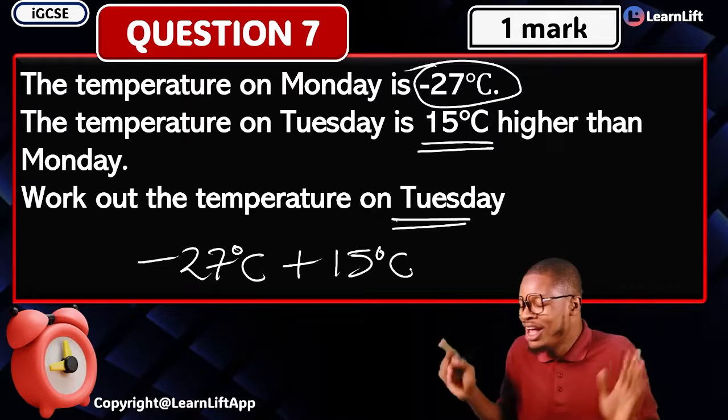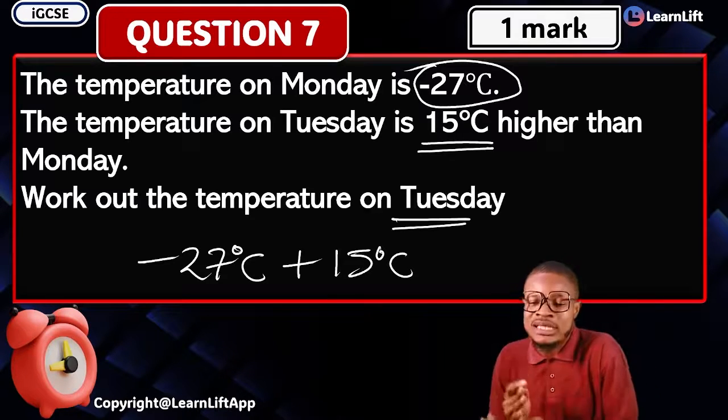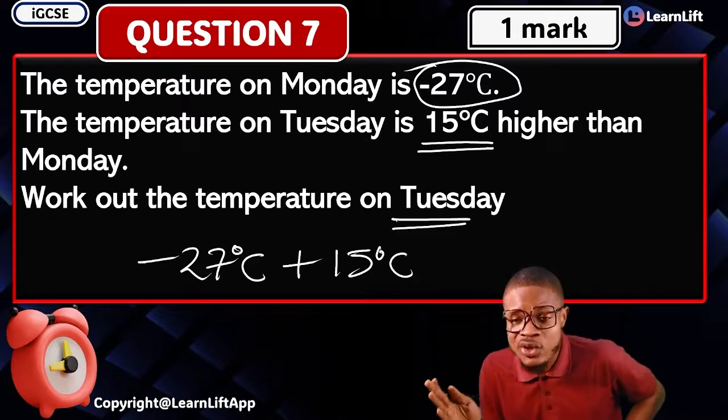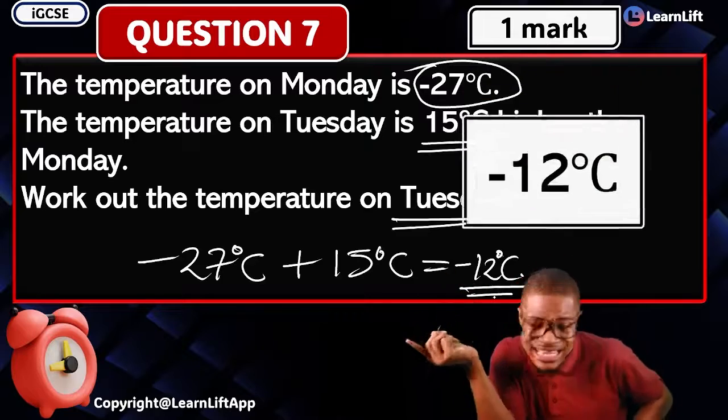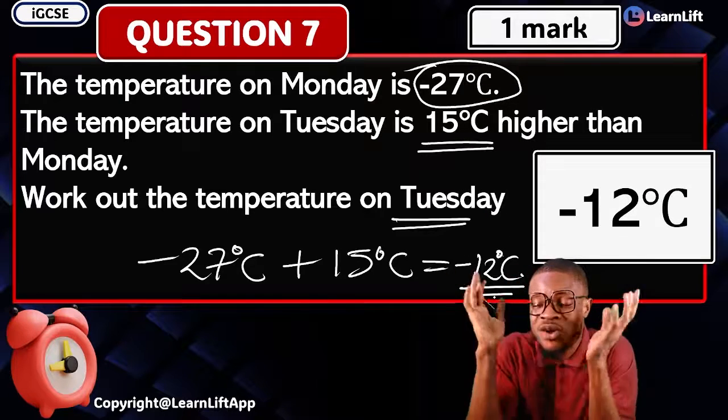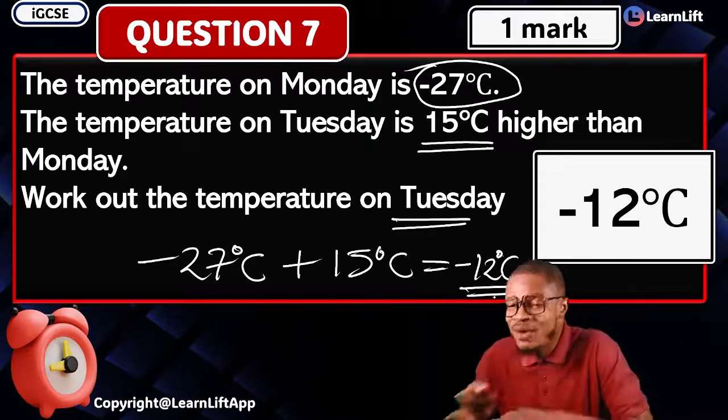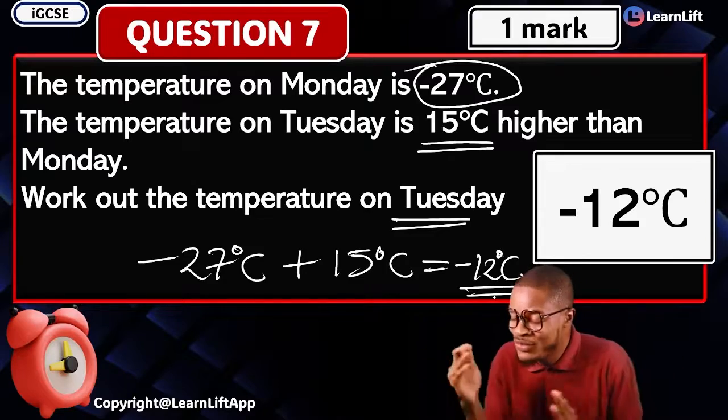That's the answer. What are you going to have? Your minus 27 plus your 15 degrees Celsius. What's the answer? Of course, that's going to give you negative, negative what? 12 degrees Celsius. And that's it. Negative 12 degrees Celsius is the correct answer. You just put it down and you are out from there. Quickly, you move to the next question.